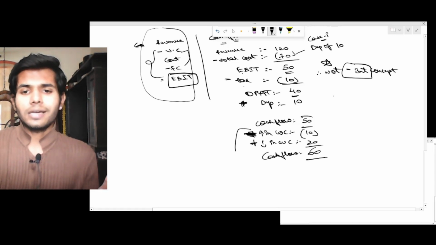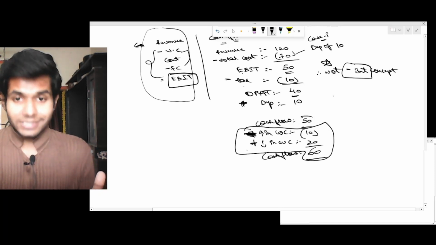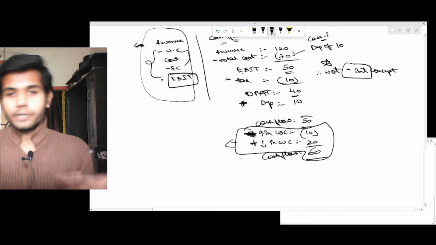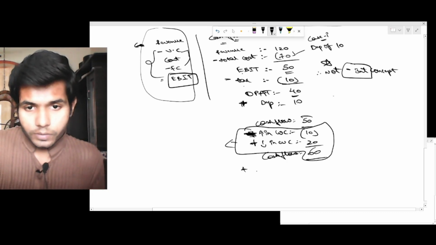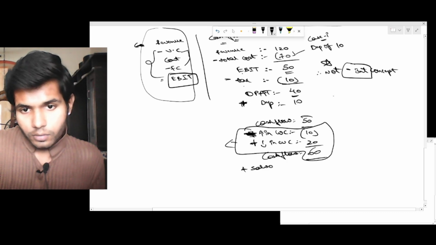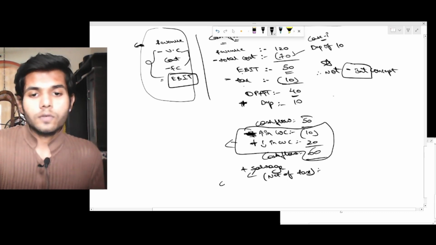But then these usually don't happen. In fact, there is no question on advanced capital budgeting in which this is included. But then I just made a point of noting this. In fact, there is a question. There is always a salvage value. So the salvage net of tax is also a cash flow. This would be added to the cash flow of last year. This is a cash flow of last year.